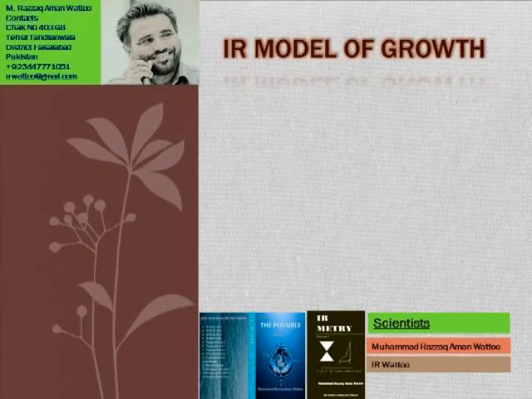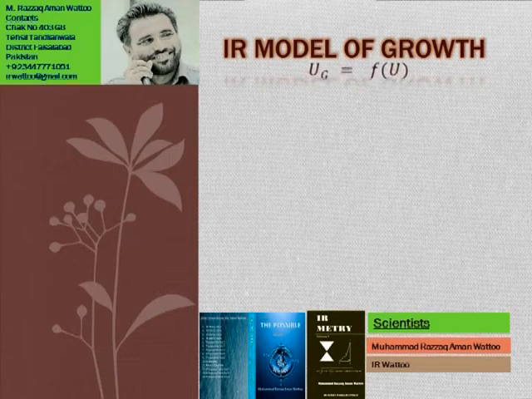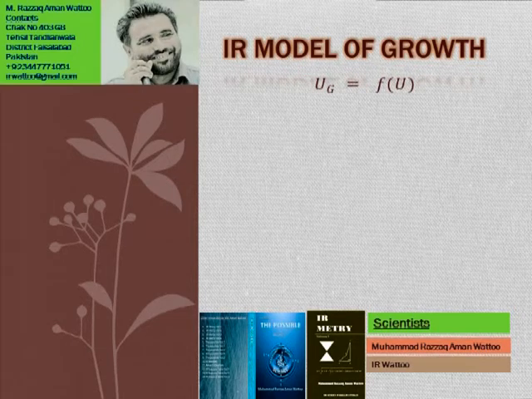So the IR model of growth is a very important model that explains how growth depends upon the U vector. So we can say growth is a function of the U vector. If there is a U vector, then there is growth. Without the U vector, growth can't happen. So everything in the universe